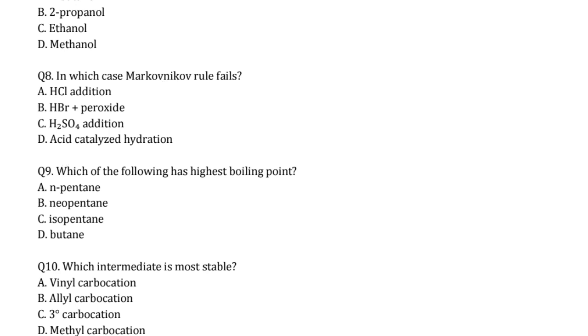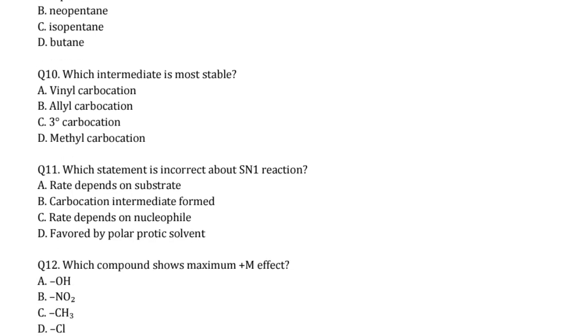Right students, next coming to: which intermediate is most stable? So here the most stable is the allyl carbocation. Allyl carbocation is always more stable as compared to vinyl. Okay students, which statement is incorrect about the SN1 reaction?